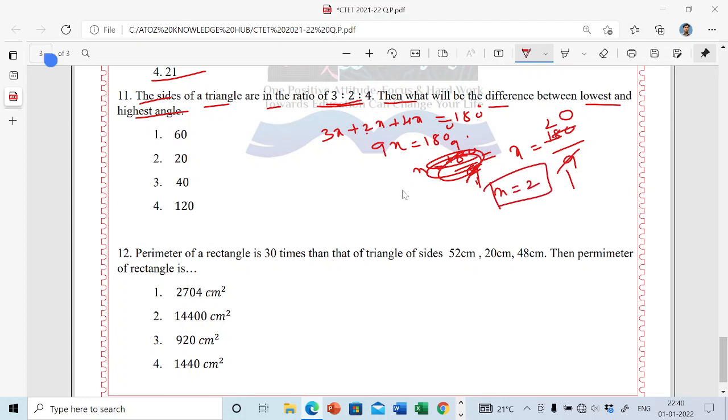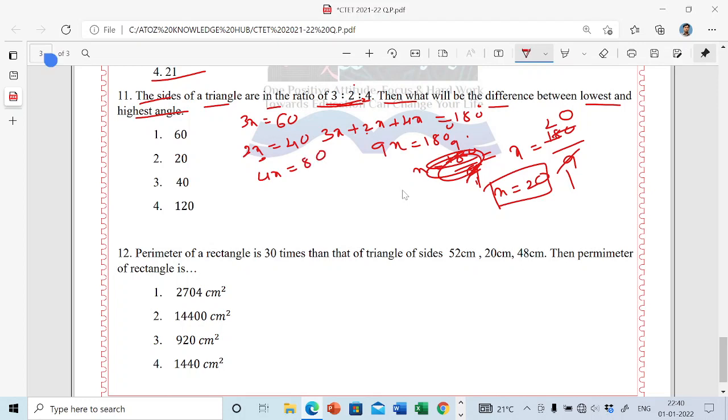So here we have taken the first angle as 3x. 3x means 3 into 20, which is 60. So the first angle is 60. What is your second angle? 2x. 2x means 2 into 20, you multiply the value of x here. So we'll get 40. Next, 4x. 4x is nothing but 4 into 20. Here we'll get 80.